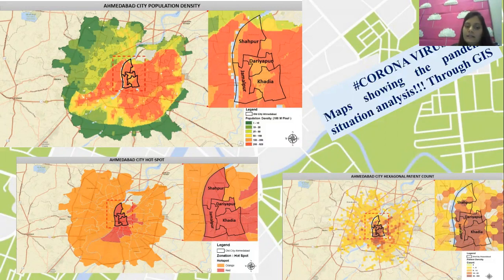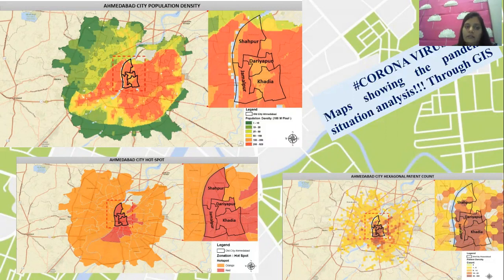Now you can see a black color area has been shown, which is known as Old City Ahmedabad. That is the most affected area. We all know the old city, right? So this shows where the city population density is and how those areas are affected.